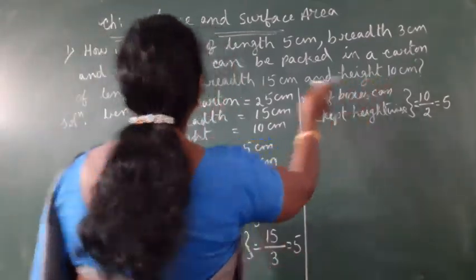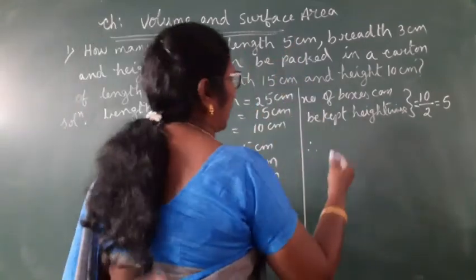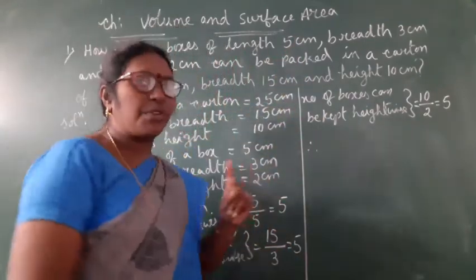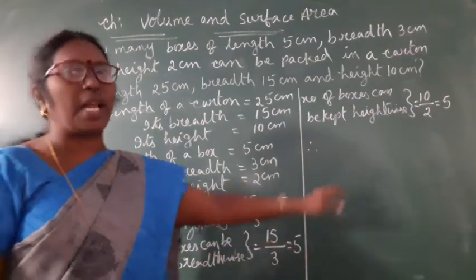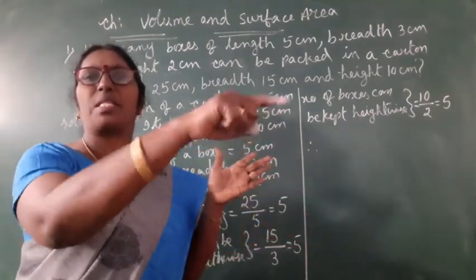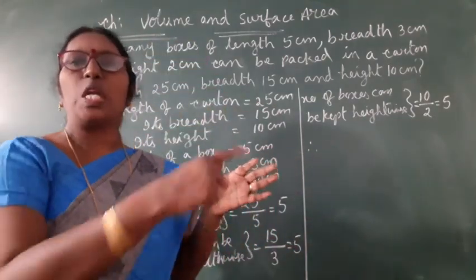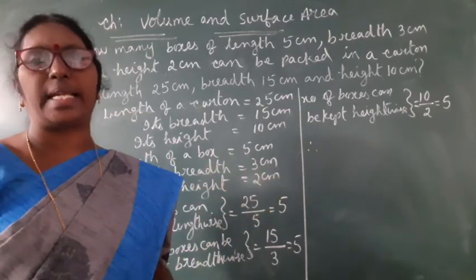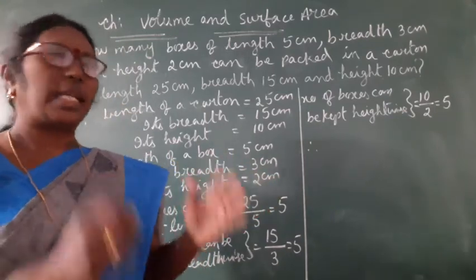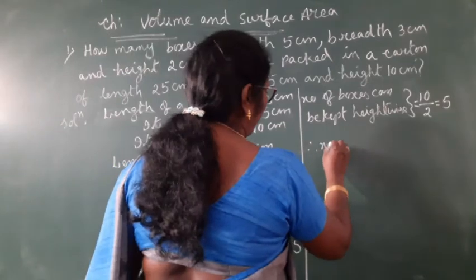Therefore, total how many boxes we can keep in the carton, if we want to find, we have to multiply these. This side 5, this side 5 and height-wise 5. So when we multiply all this, we get total number of boxes that can be kept in a carton.